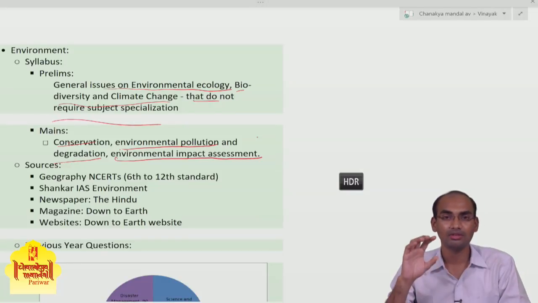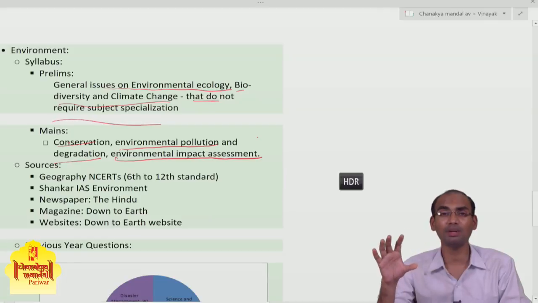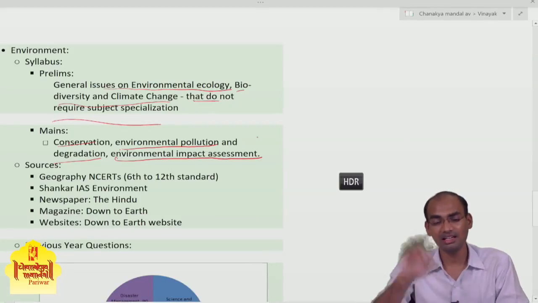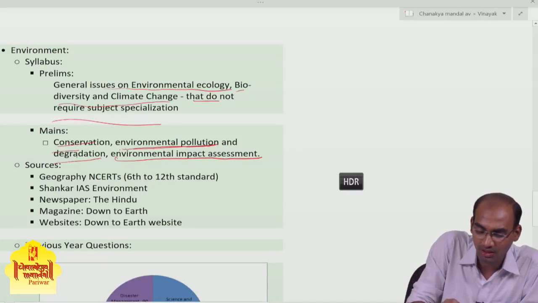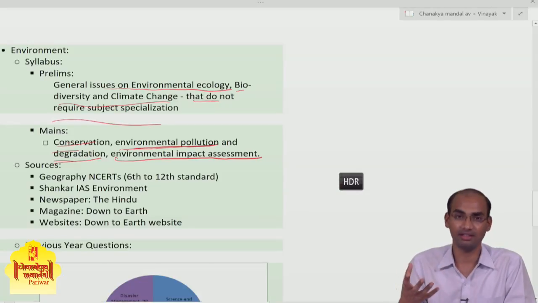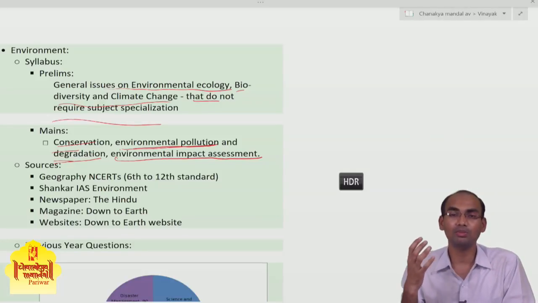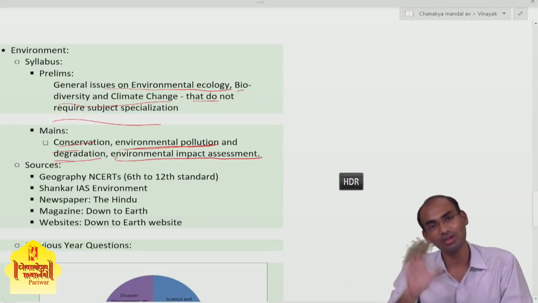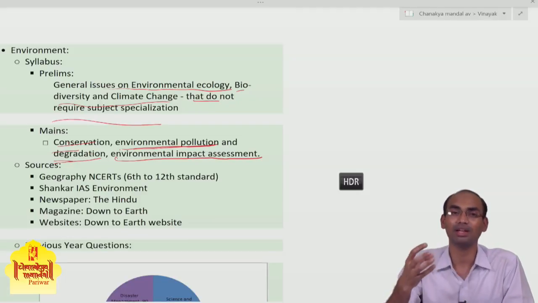But the questions that you see in the mains examinations are quite open-ended. They are not directly related to the syllabus, but conservation, environmental pollution, and degradation are also open-ended topics. They are not being very specific about it. So you cannot say that a question is out of syllabus. These questions are somehow related to the syllabus because UPSC has already made the syllabus very open-ended.